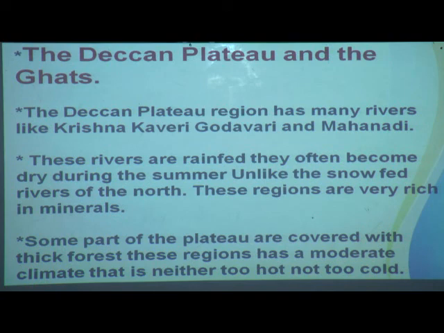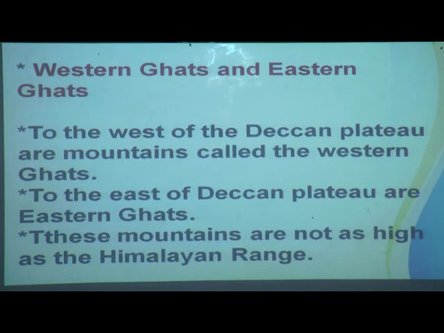Yes, children. Next, let us see the Western Ghats and the Eastern Ghats. To the west of the Deccan Plateau are mountains called the Western Ghats. To the east of the Deccan Plateau are the Eastern Ghats.